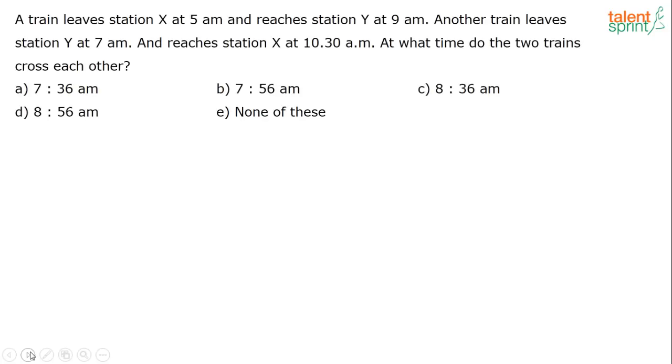Anybody got the answer for this question? I think this much time is more than enough to answer the question.